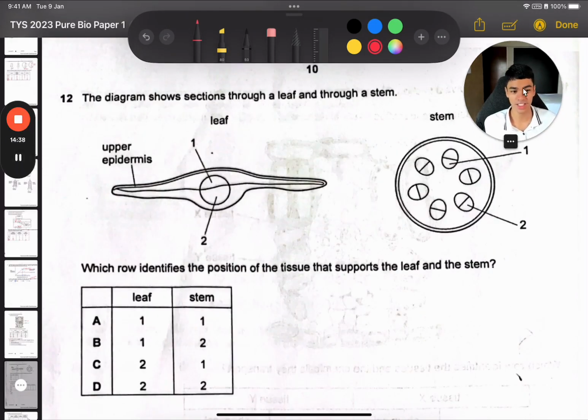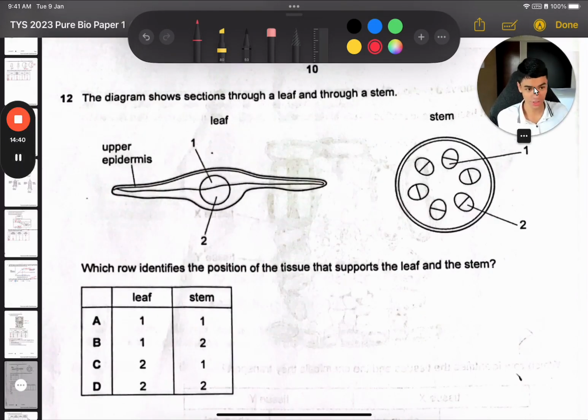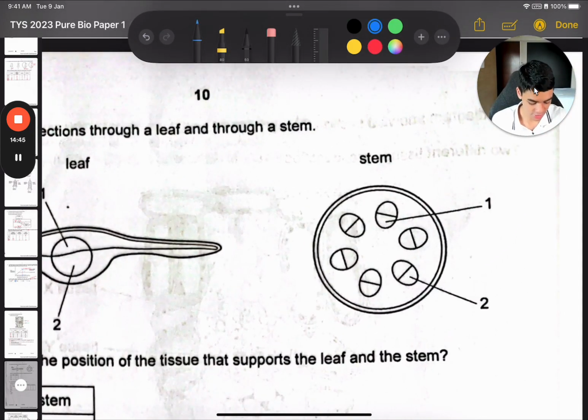Okay, cool. This is another similar question about the position of xylem and phloem. So let's look at the stem first. The one on the inside is xylem and the one on the outside is phloem. So how do I know this?